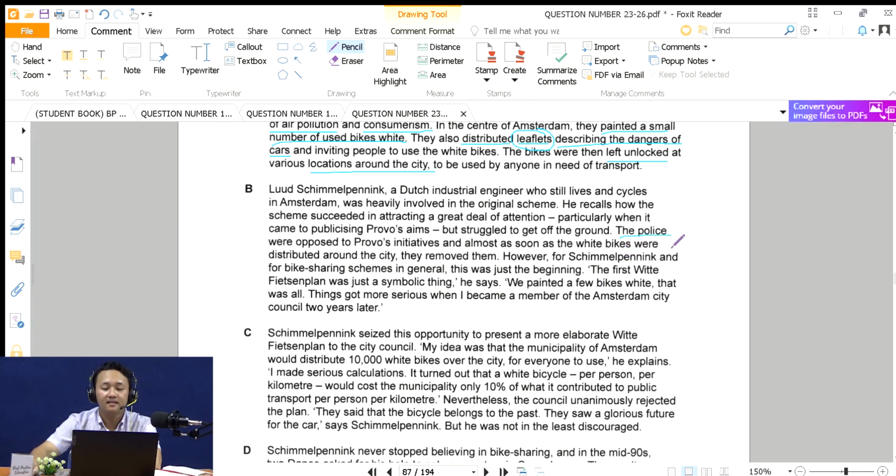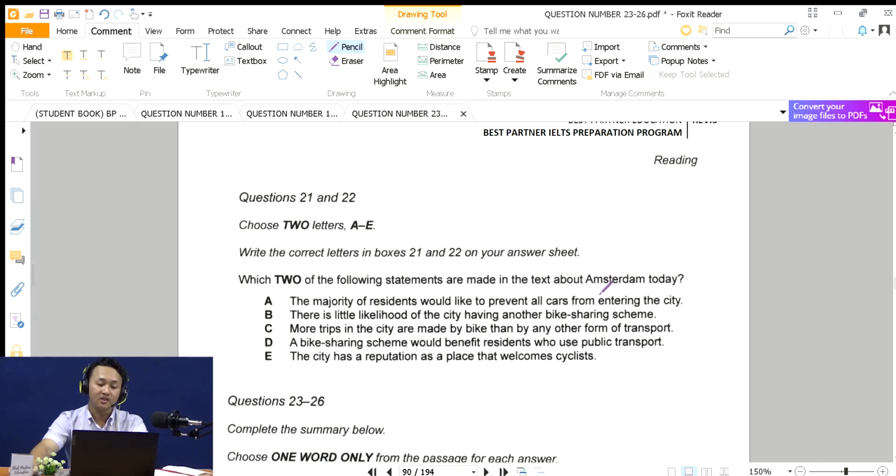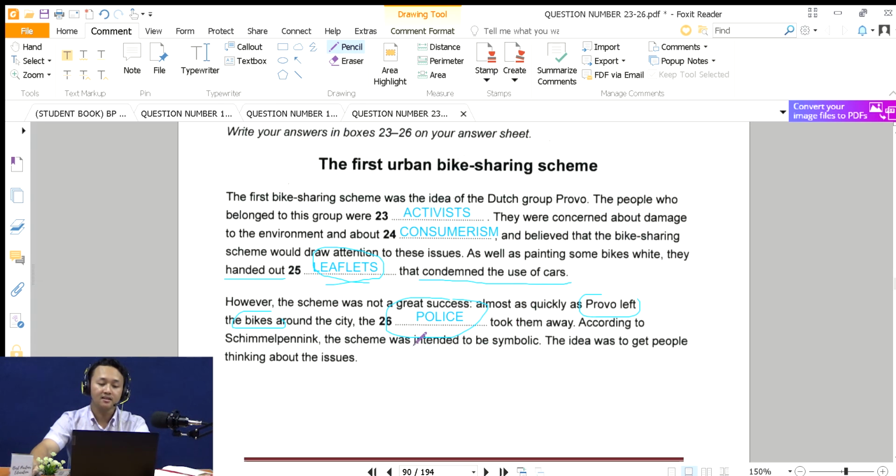You'll see here the police opposed the Provo's initiatives, and almost as soon as white bikes were distributed around the city, they removed them. So "they" in here refers to the police, and "them" in here refers to the white bikes. Okay, so the answer to number 26 is police.